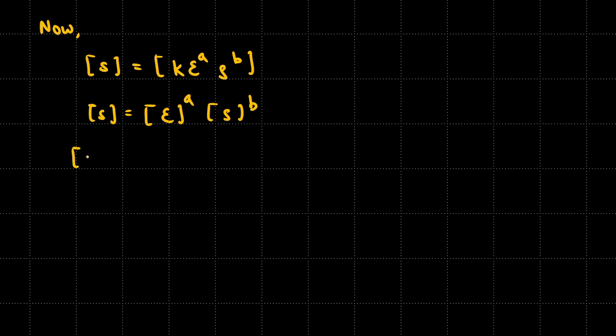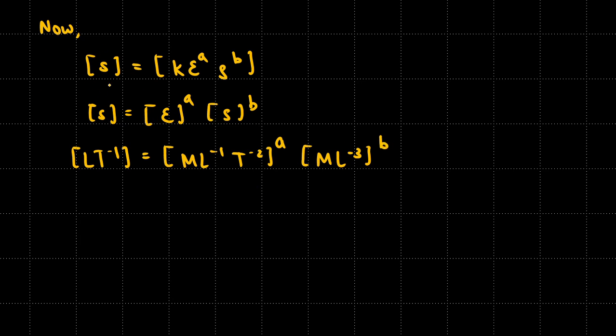So let's add the dimension of each term, which will be of speed will be LT^-1, elasticity will be ML^-1T^-2 raised to the power of a, and density will be ML^-3 raised to the power of b. In this case, even though I used s for the symbol of speed of sound, it will be much better if you use v, since small v is generally considered the symbol used for speed of sound, and it will have less confusion.